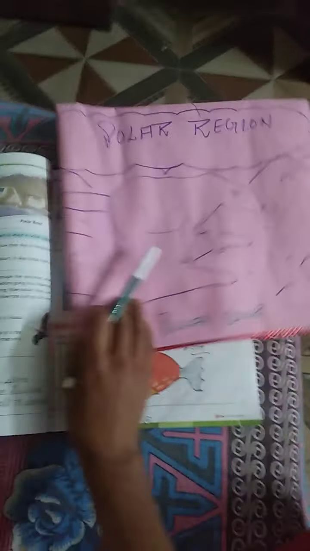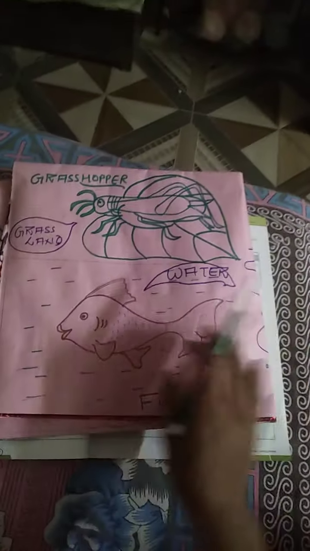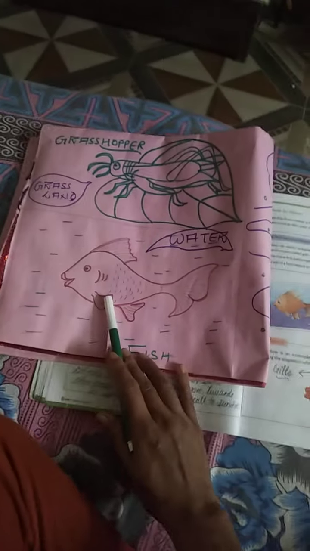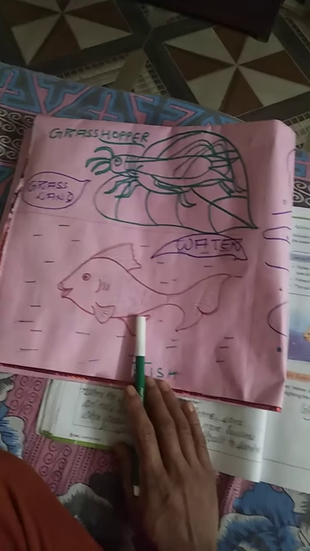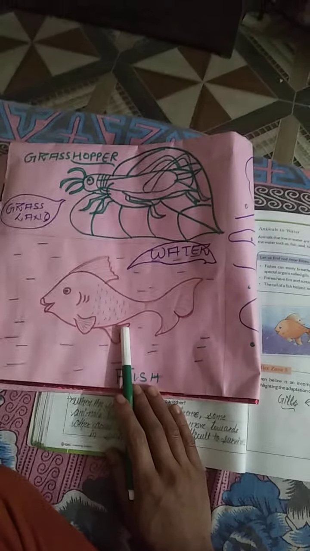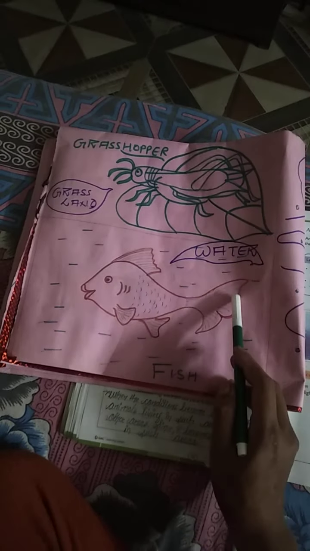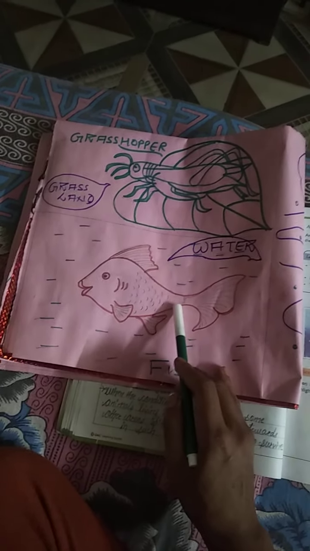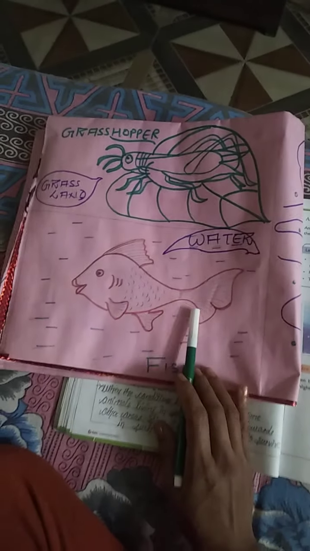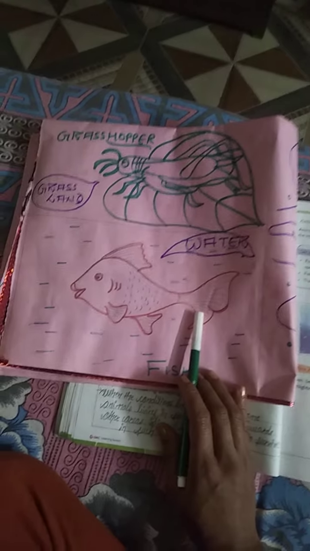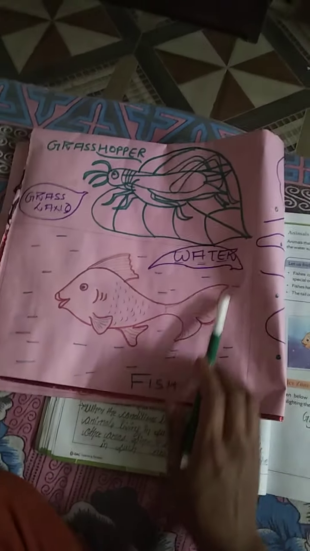Now come to the last adaptation, that is adaptation in water. So in water, what modified features do the fish have? Fishes can easily breathe in water, because they can use the dissolved oxygen in the water. Look here, this is the tail, which is modified in order to swim swiftly, and they can also change direction in water with the help of this tail.